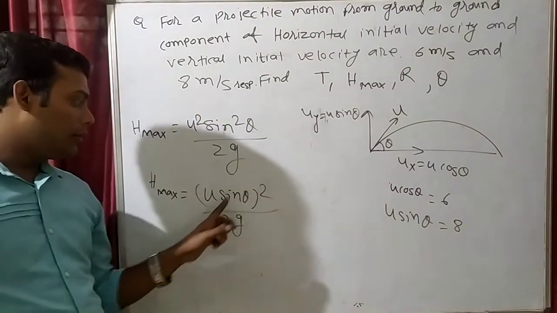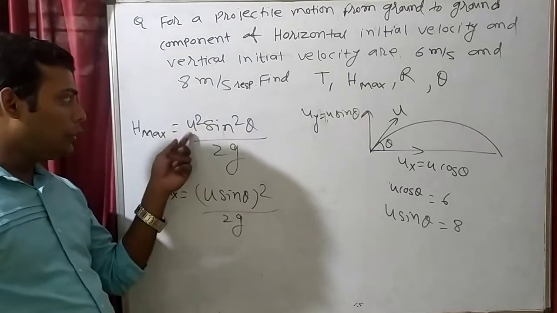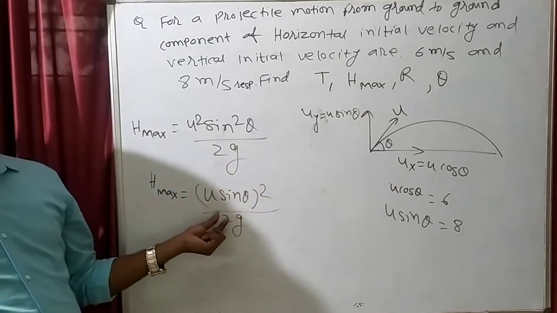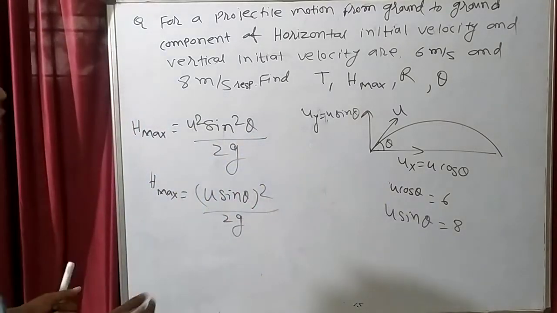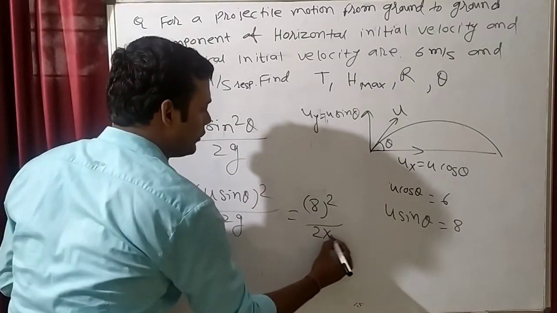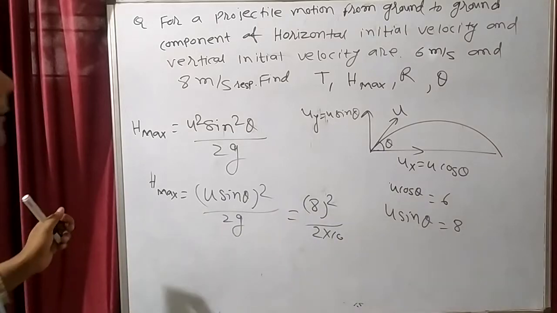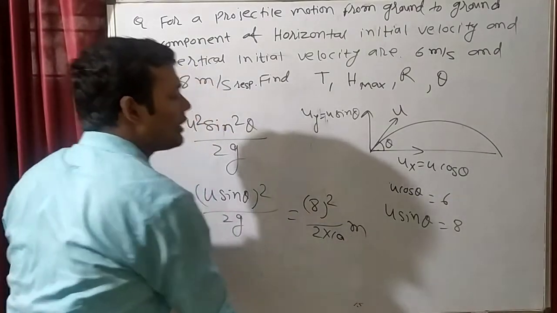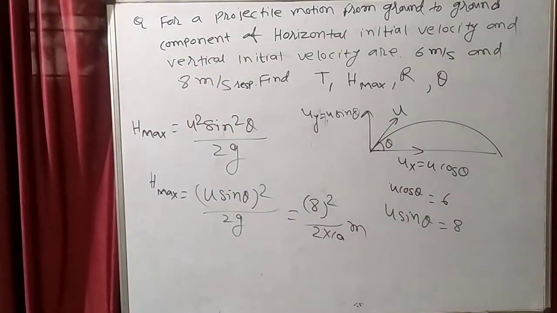u square and sin square theta. So u square sin square theta, that we can have as u sin theta whole square. So u sin theta value they have given is 8. So this will be 8 square divided by 2 into 10. Right? This one will become maximum height. You will calculate. Answer will come in meter. You can solve this one.